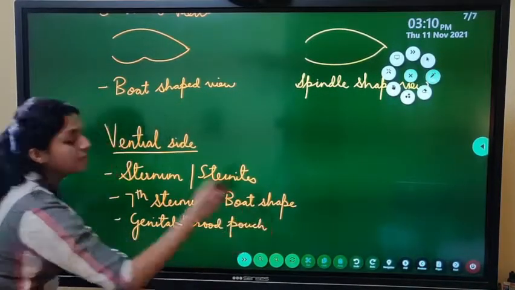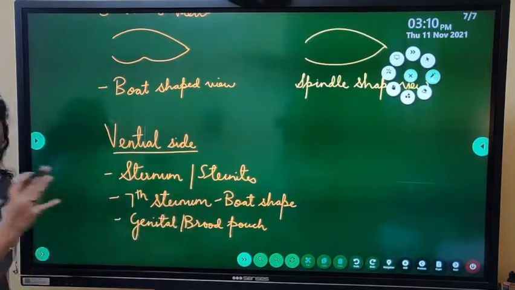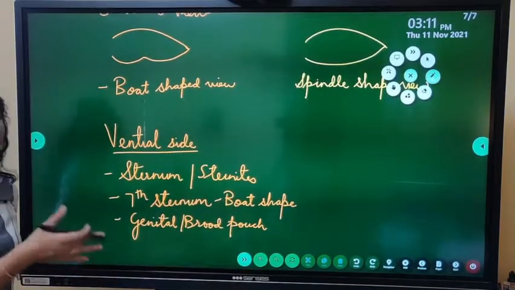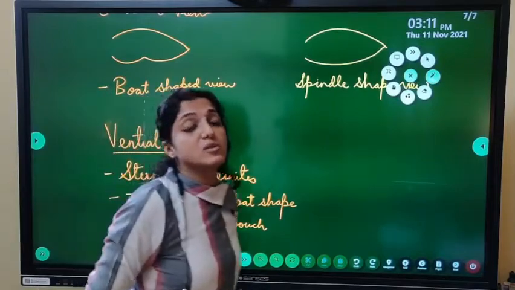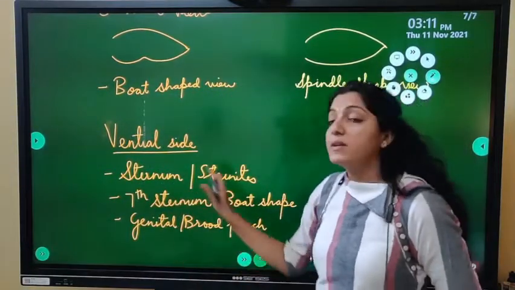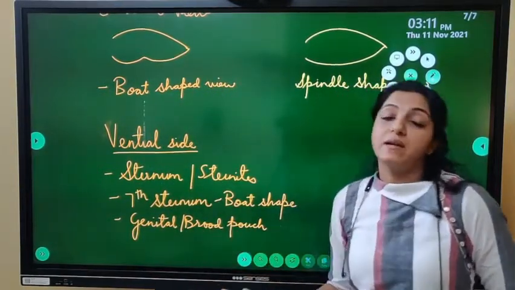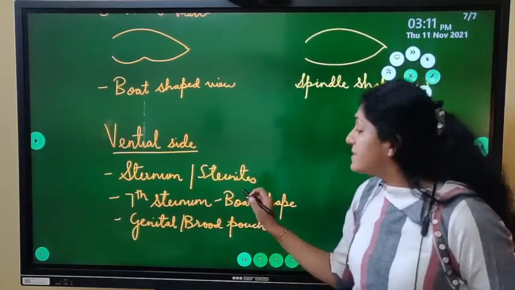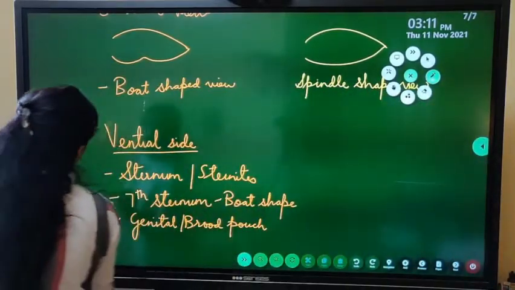We will speak in reproduction about what happens in this genital pouch. Fertilization will happen. The male is going to come and deposit the gametes over here. Fertilization is going to happen in this genital pouch or the brood pouch. But the seventh sternum here is boat shaped.